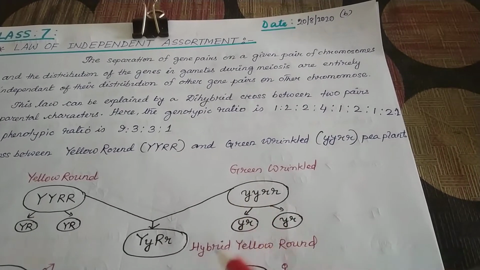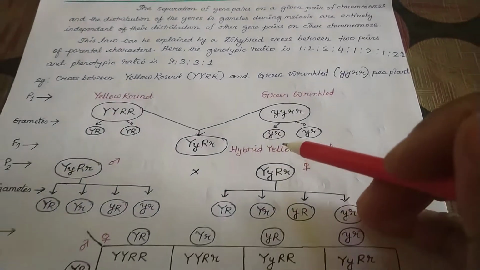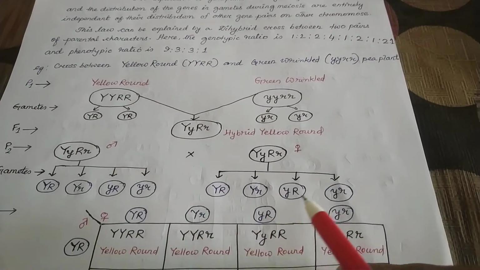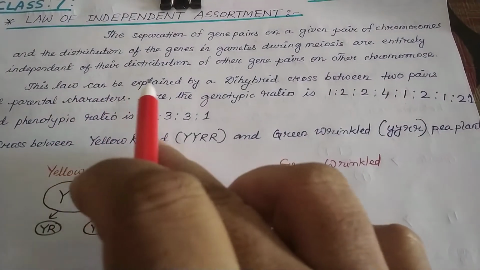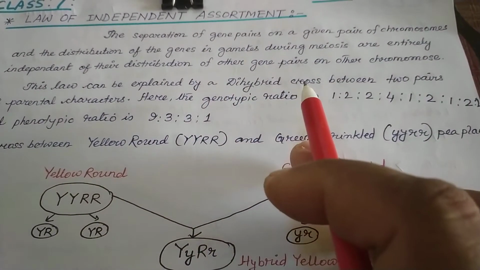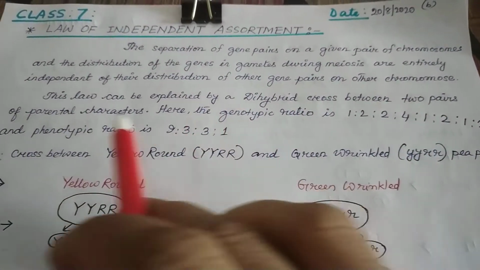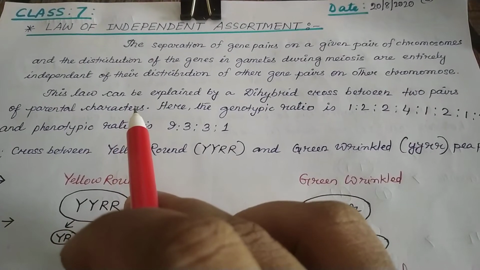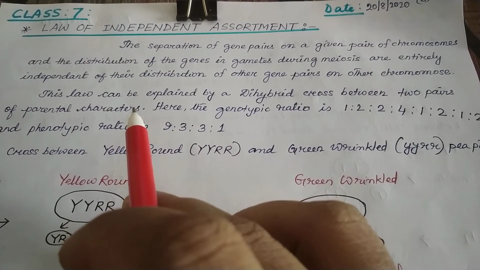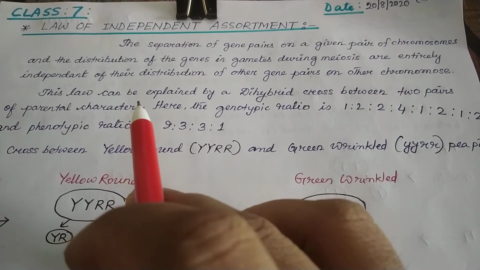It means their distribution to the next generation is entirely independent, and this law can be explained by a dihybrid cross between two pairs of parental characters. Dihybrid cross means where we consider two pairs of characters.